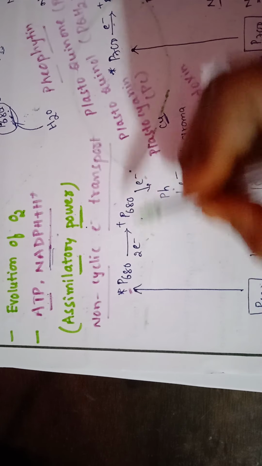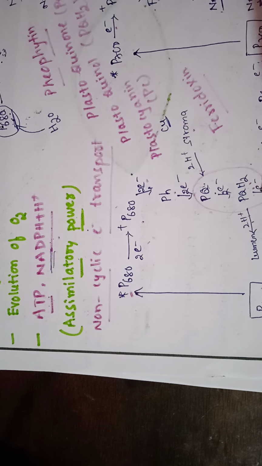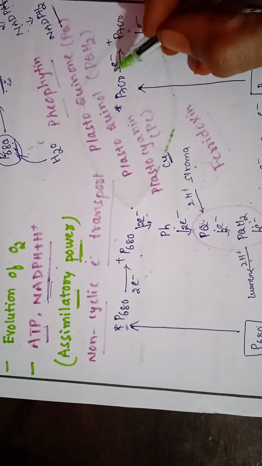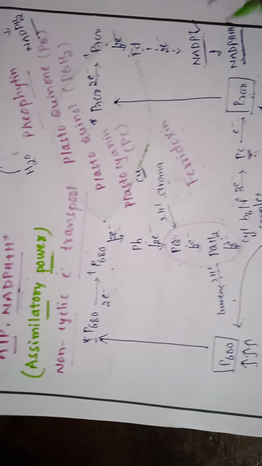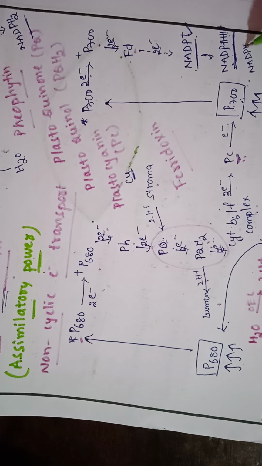So just double this number, P680, so all the electrons are doubled. By taking 2 electrons, a pair of electrons, it is reduced to NADPH plus H plus, or we can write it as NADPH2 also.